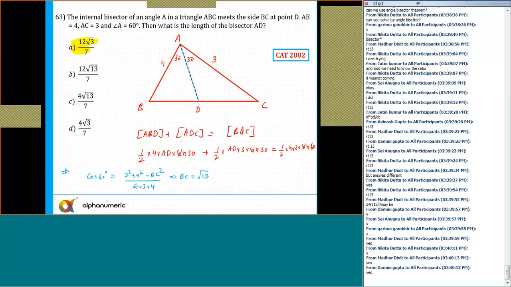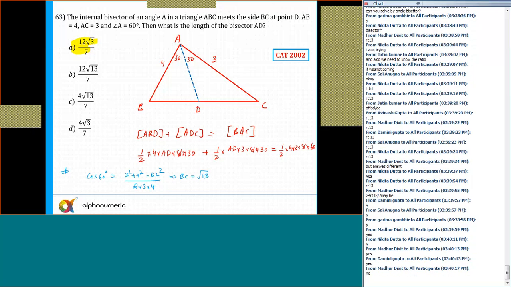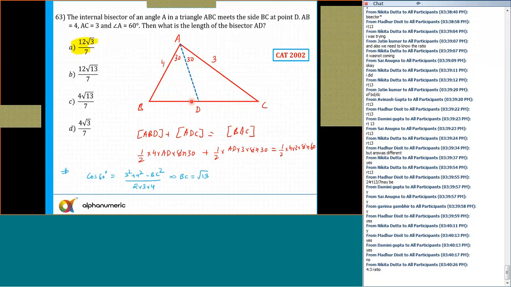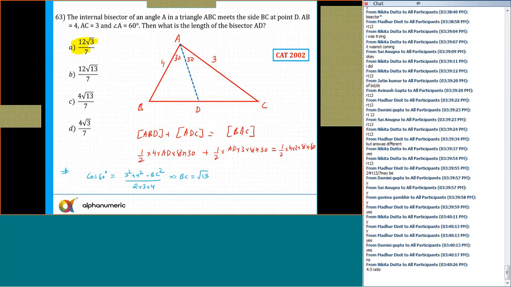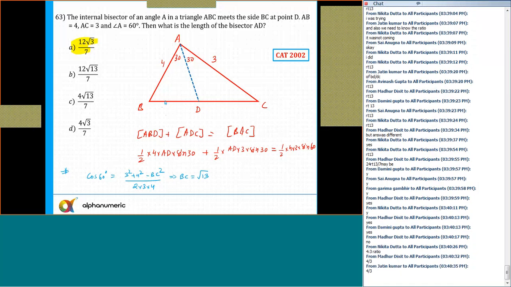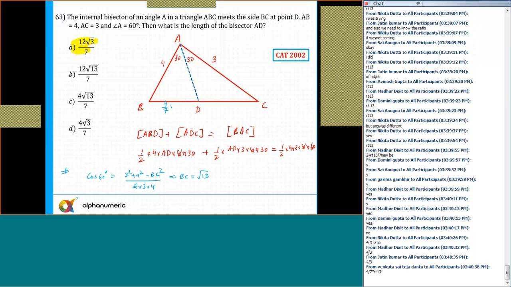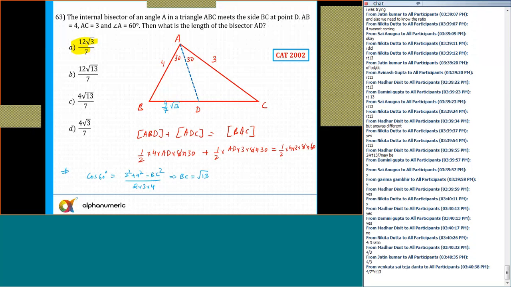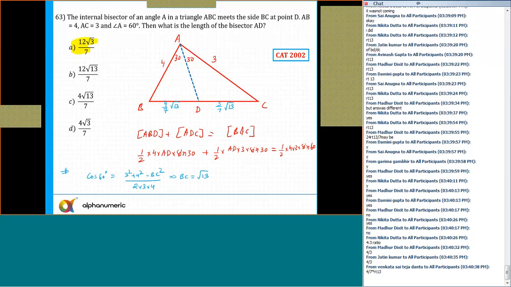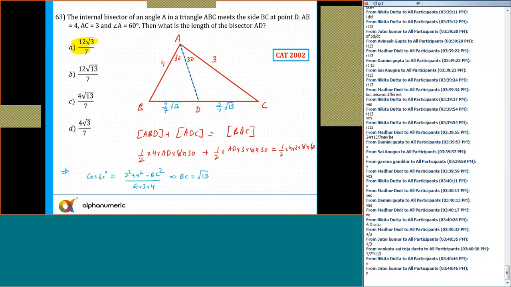No calculation mistake. Okay. Now once I get BC equal to root 13, what is the length of BD? We know the angle bisector theorem: BD is to DC. What is the ratio of BD to DC? That is 4 is to 3. So BD comes out to be 4 by 7 into root 13, and DC will be equal to 3 by 7 into root 13. Any doubts to anyone now? Please tell me.